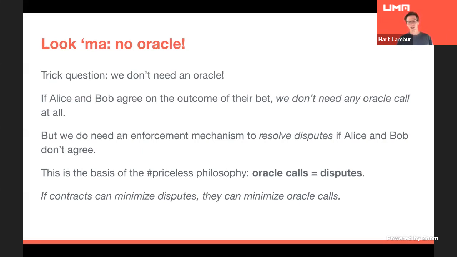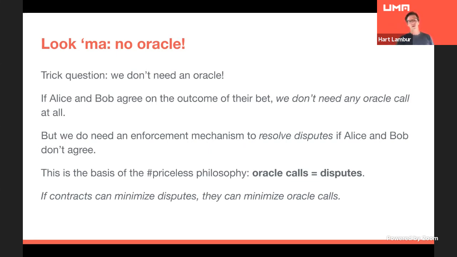So what we do need though, is we do need an enforcement mechanism to resolve a dispute if Bob and Alice don't agree on who should get the $1 million. And so this is really the whole basis for our priceless philosophy. Oracle calls are disputes. And if we can write contracts that minimize disputes, we can minimize oracle calls, which leads to greater efficiency, greater scalability, greater security, a whole bunch of problems fall away. We basically solve the quote unquote oracle problem by minimizing oracle usage.